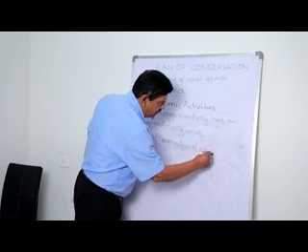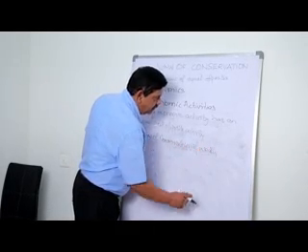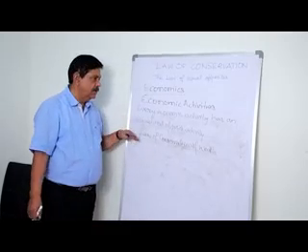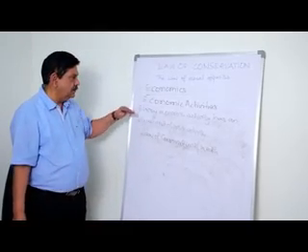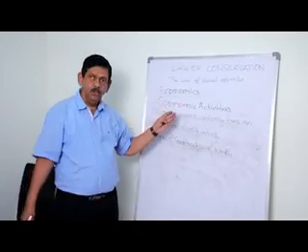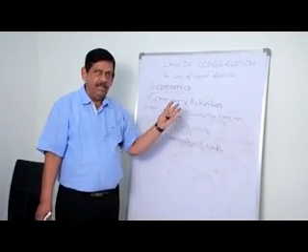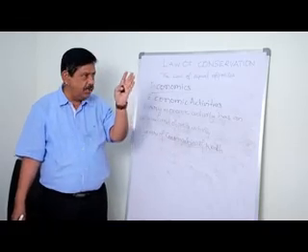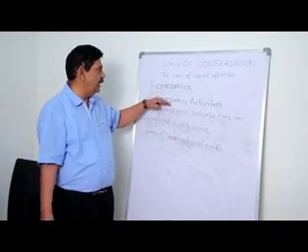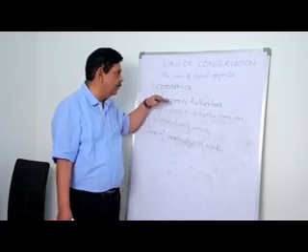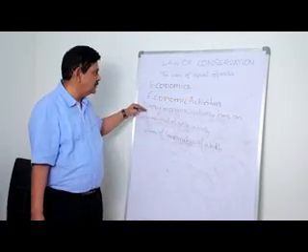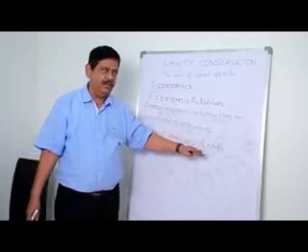As I said, in the accountancy part, in double entry bookkeeping, debits are equal to credits, and in a financial transaction, wealth is not created, wealth is not destroyed. Here again, in economics also, in any economic activity, wealth is neither created nor is it destroyed.